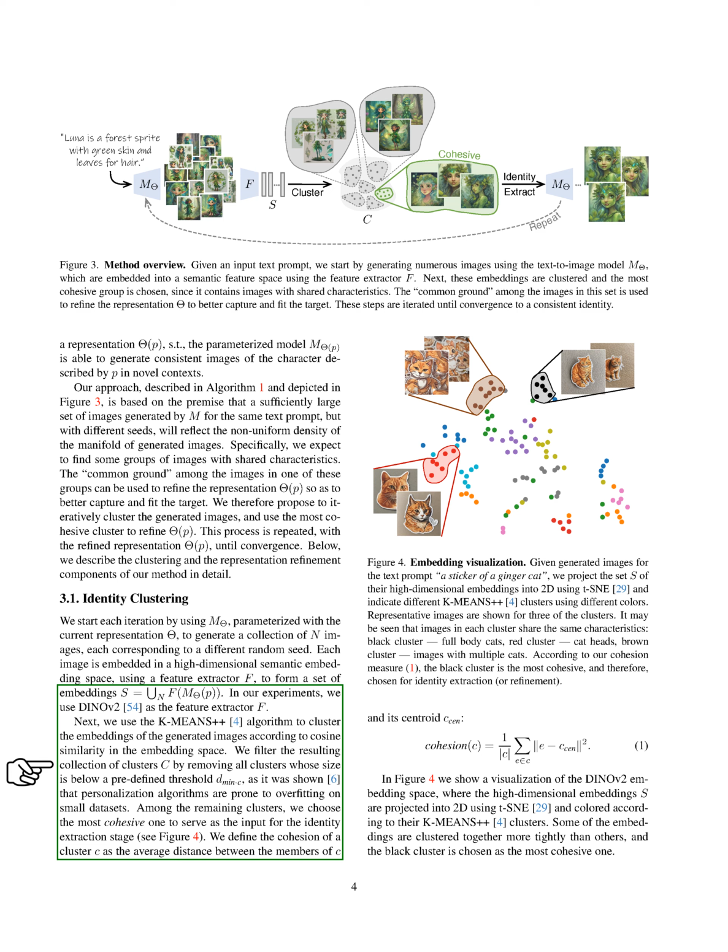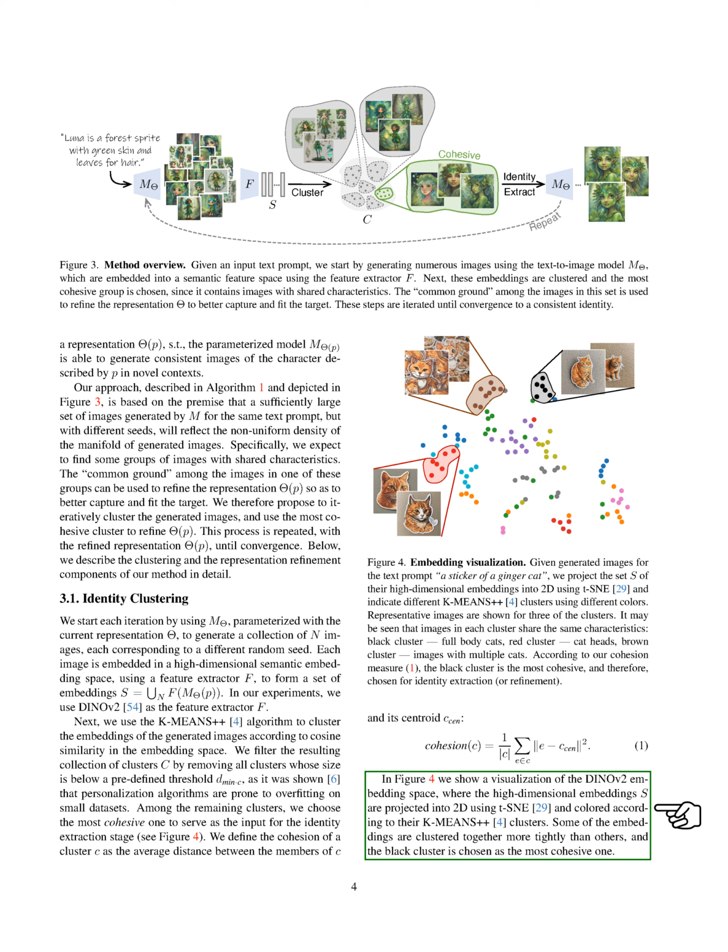as it was shown that personalization algorithms are prone to overfitting on small datasets. Among the remaining clusters, we choose the most cohesive one to serve as the input for the identity extraction stage. We define the cohesion of a cluster as the average distance between the members of the cluster and its centroid. In a visualization of the DINOv2 embedding space, where the high-dimensional embeddings are projected into 2D using t-SNE and colored according to their k-means++ clusters, some of the embeddings are clustered together more tightly than others. The most cohesive cluster, represented by the color black, is chosen for further processing.